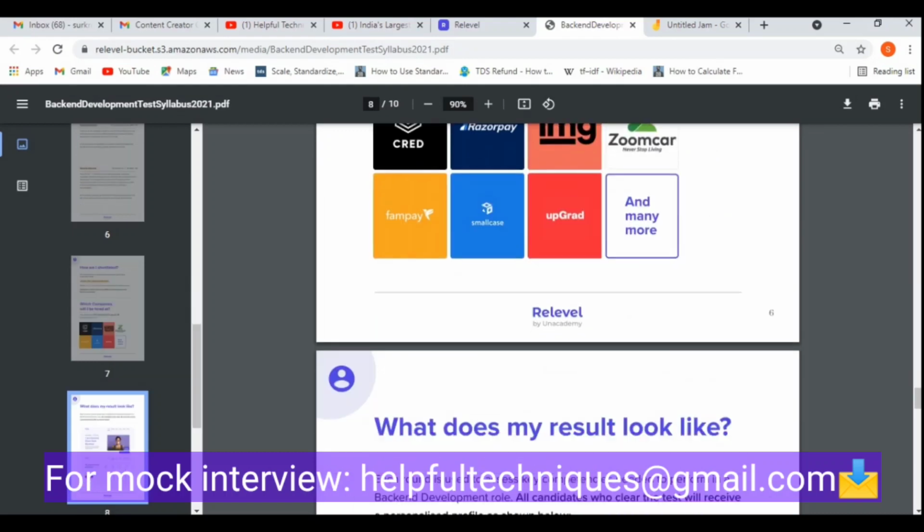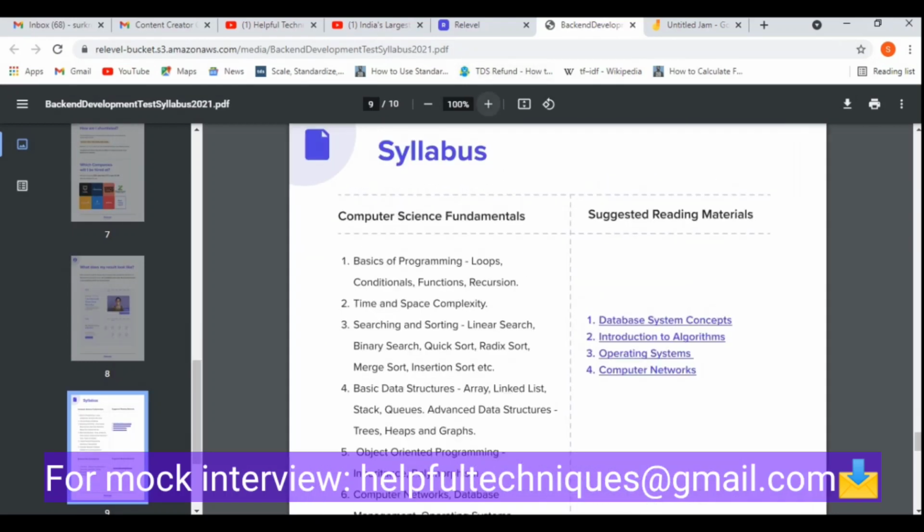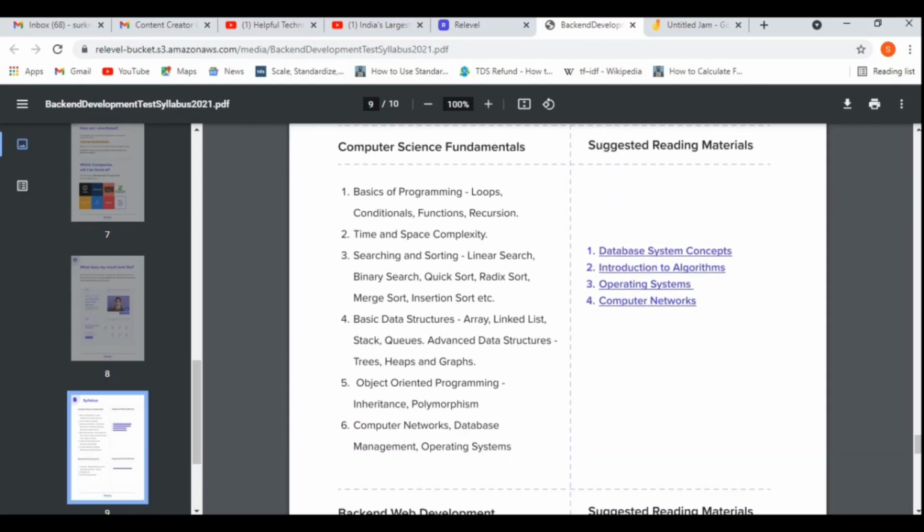So now let's see about the syllabus. So this is all about the syllabus. From the computer science fundamentals, basics of programming like loops, conditional statements, functions, recursion, etc. Time and space complexity. Fewer questions will be there from this section.